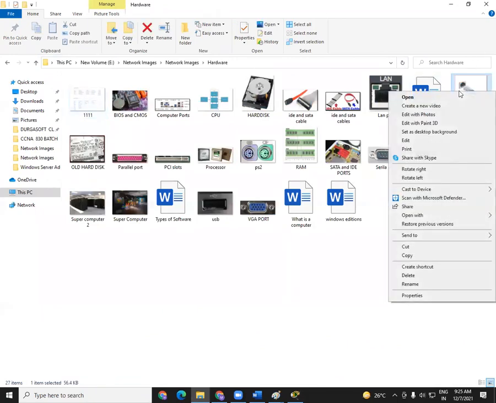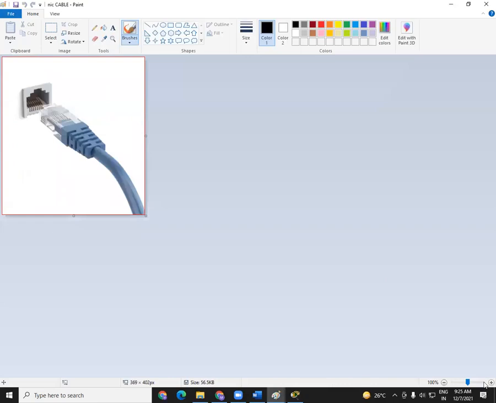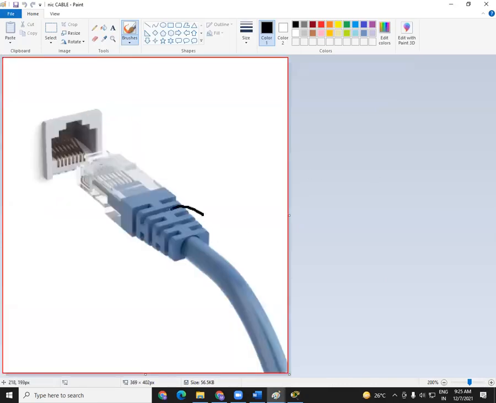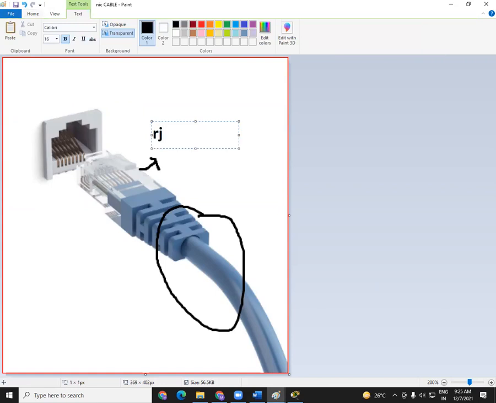Yeah, this is better. So this blue color one, sky blue color one, is the cable. And this white color one, what you see here, is called the RJ45 jack. RJ45 jack. It should be connected. This process is called the crimping process.